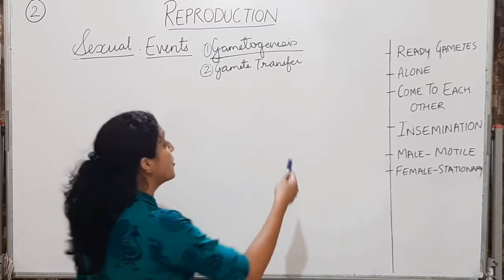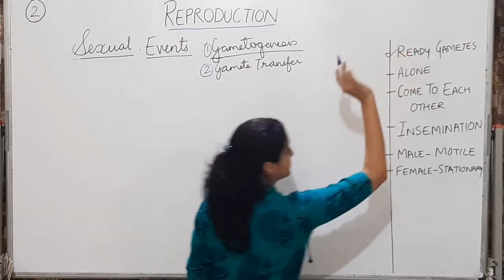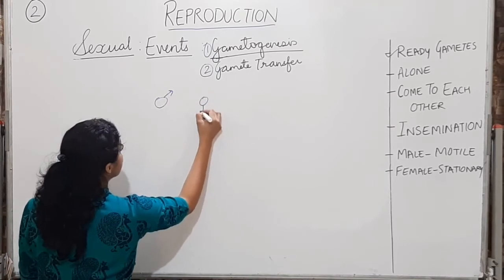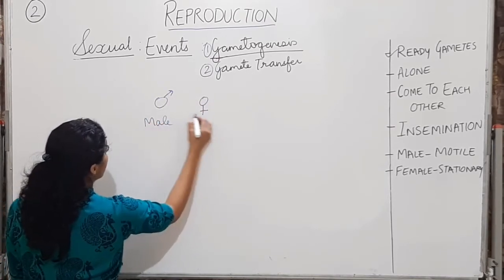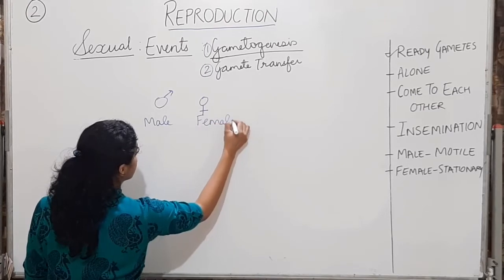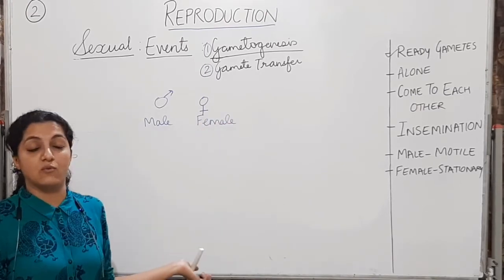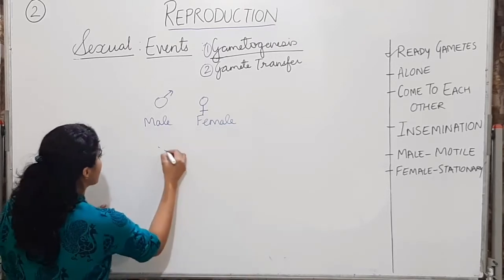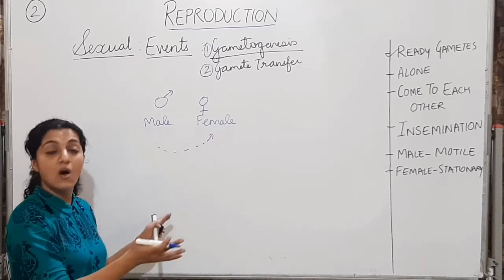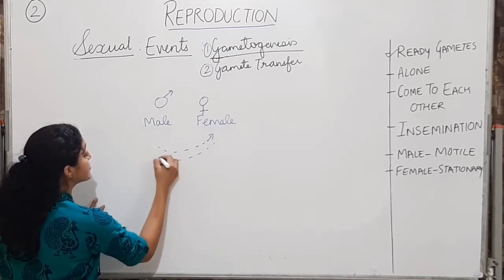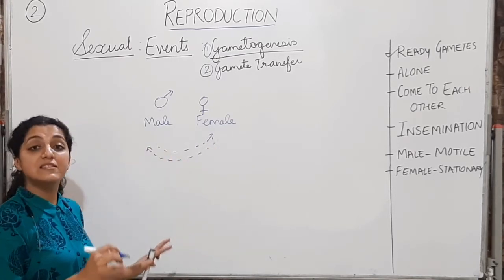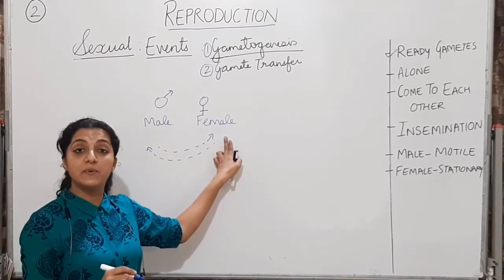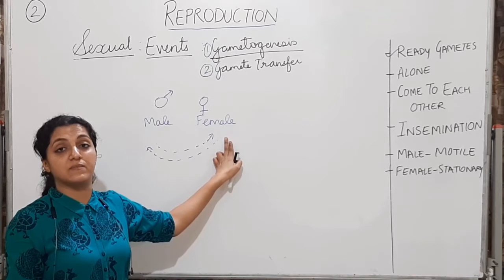All right. So ready gametes are available now. What are these ready gametes going to do? If this is the male gamete, this is the female gamete. All right. They cannot do anything alone. So they have to be transferred. Either the male has to travel to the female to meet, or the female has to travel to the male to meet. This transfer of gametes from a male individual to the female or vice versa is called gamete transfer.